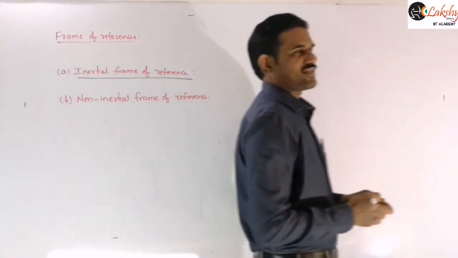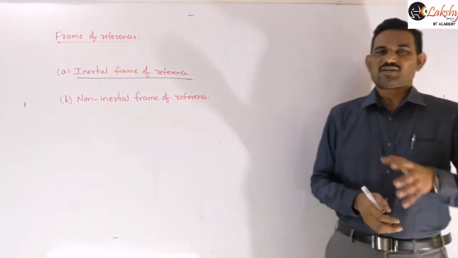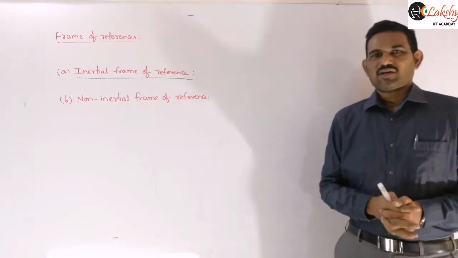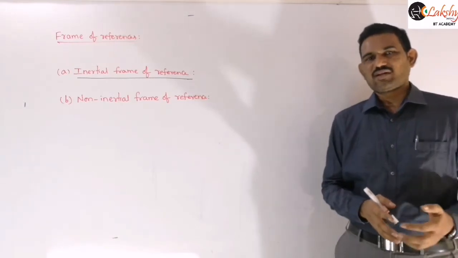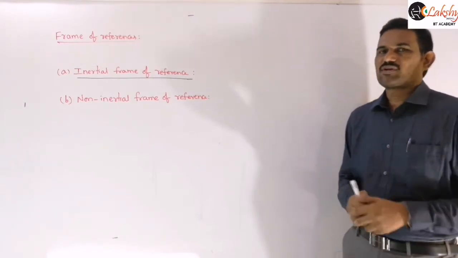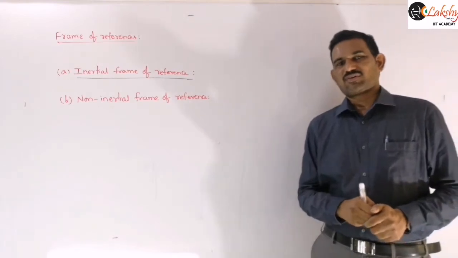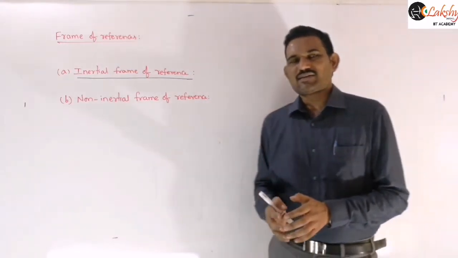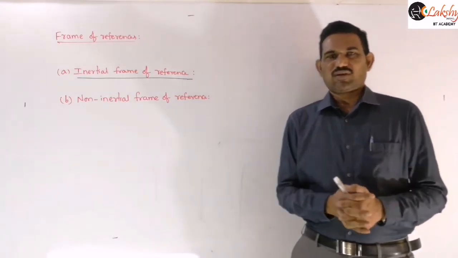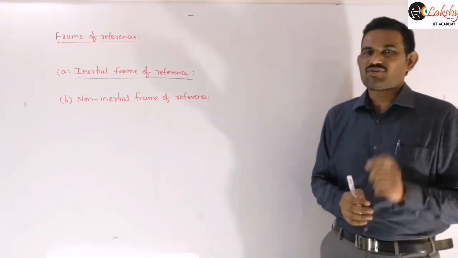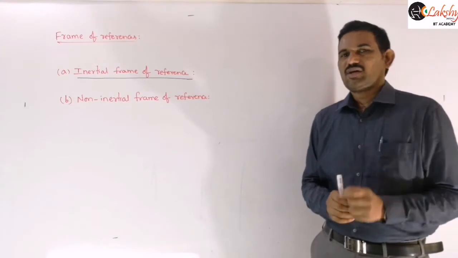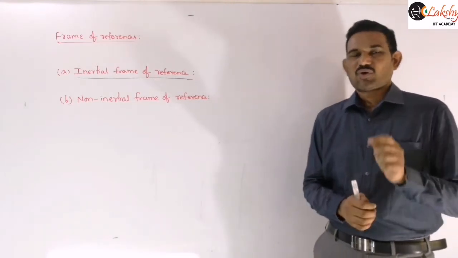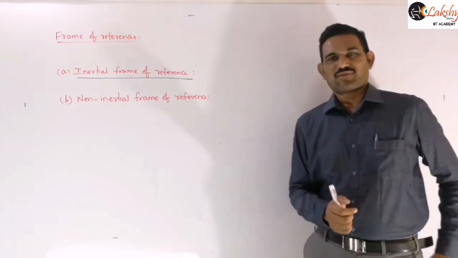Simply, inertial frame of reference means we can define it as the frame of reference in which Newton's laws are valid. If Newton's laws of motion are valid in a frame of reference, then we call it an inertial frame of reference. An inertial frame of reference will generally be either at rest or moving with uniform velocity. That means the acceleration of that frame of reference should be zero, and that is why inertial frames of reference are also called non-accelerating frames of reference.